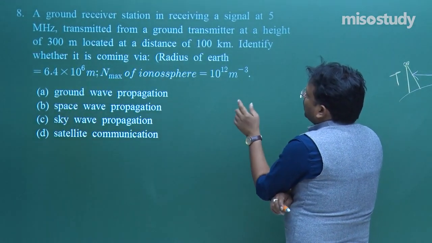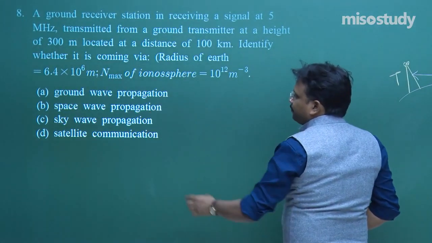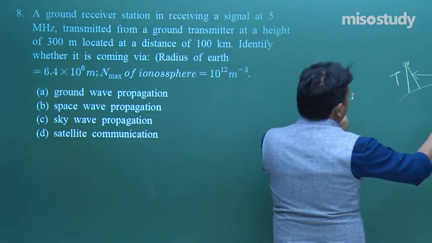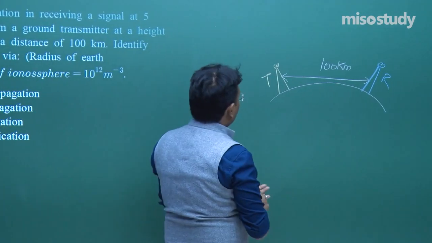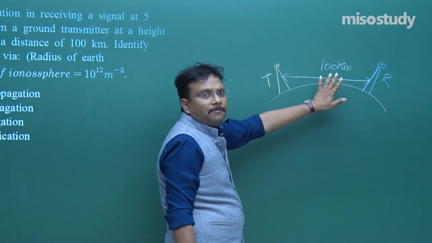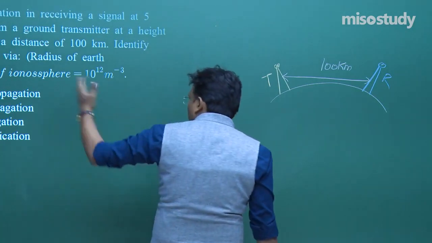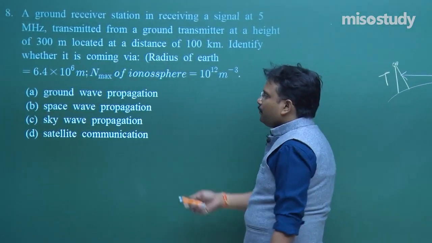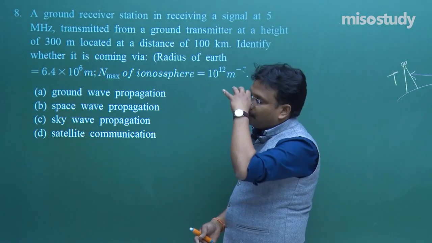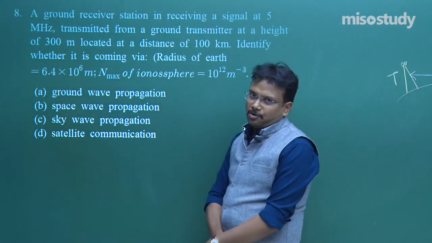Identify whether it is coming via ground waves, space wave, sky waves, or satellite communication. Fine. So first take a look at this diagram, then I will tell you something over here. Transmitter and receiver are situated 100 kilometer away from each other. Okay. So you can say ground waves. Now come on to the options. Ground wave propagation is not applicable over here. Fine. Now that diagram is not very useful for us, it was just to give you the feeling. So ground waves are not possible.